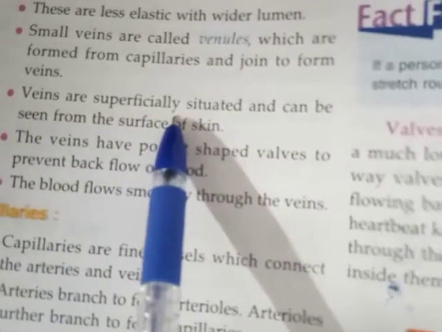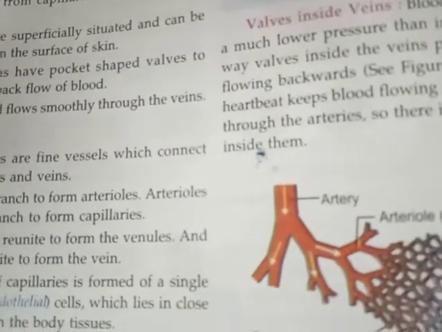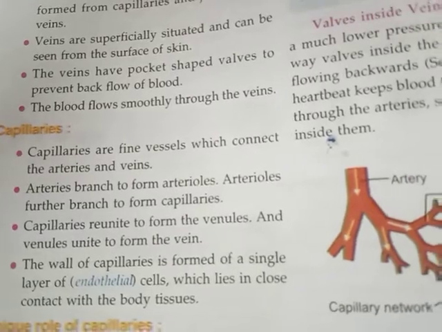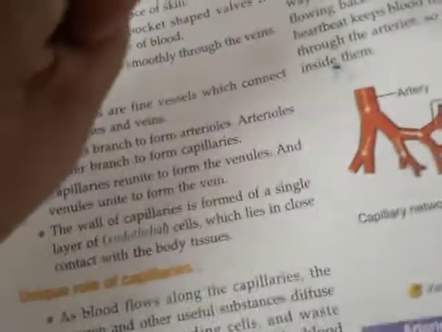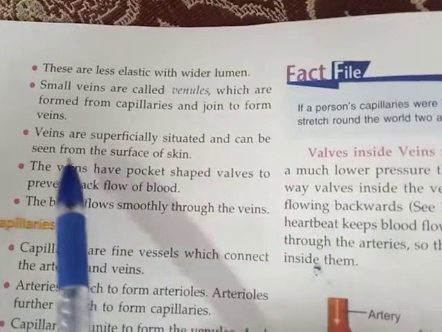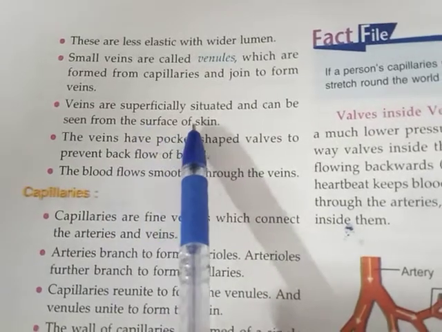Veins are superficially situated and can be seen from the surface of the skin. See children, I will show you this. I told you all the arteries are deeply situated, but the veins are superficial. You can see in my hand, I will show you, children. You can see my veins. Can you see here? It is very much clear. They are superficial, so they are visible. Veins are superficially situated and can be seen from the surface of the skin.